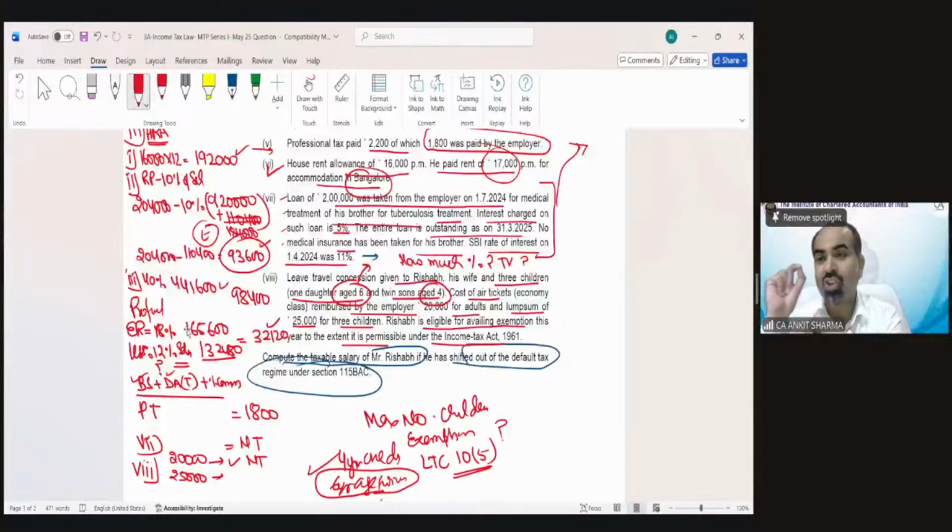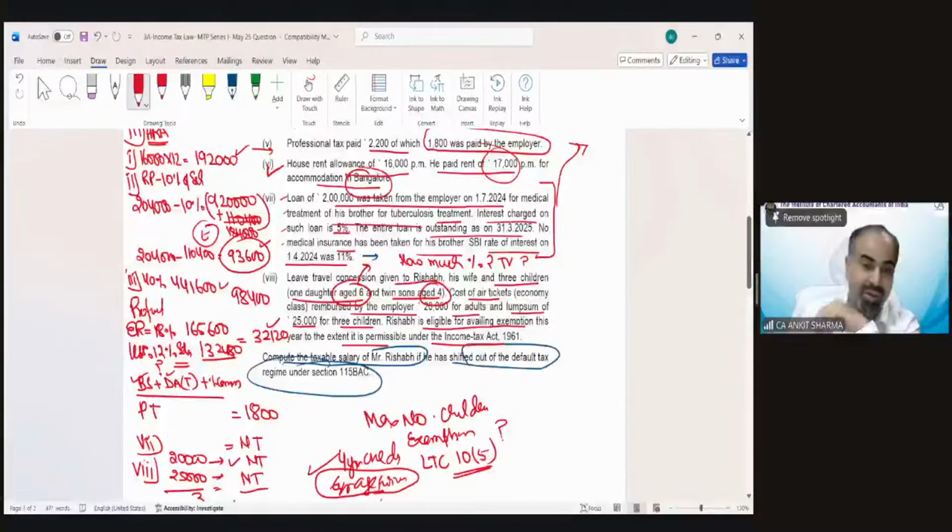The single child amount needs to be taxed. So suppose in this question 4 years is the age of the daughter and 6 years the age of twins, then out of these 25,000, one third is going to be taxed. But not in this example, because in this case everything is exempted, as the twins take birth after the birth of the single child. Okay, so in this case this is not going to be taxed.